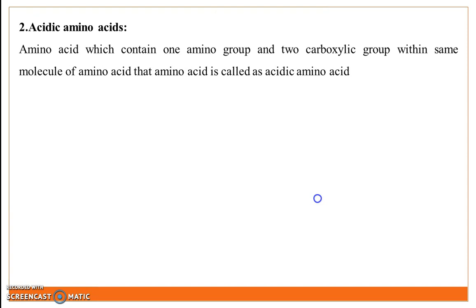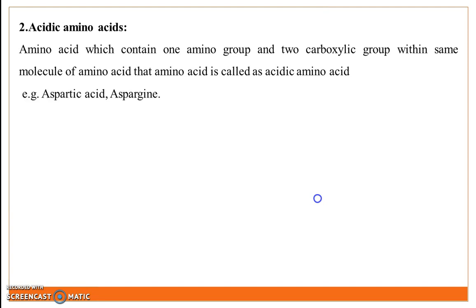Second subclass is acidic amino acid. The amino acid which contains one amino group and two carboxylic groups within the same molecule is called an acidic amino acid. Due to the presence of two carboxylic groups within the molecule, it gives the acidic nature to the molecule of the amino acid.